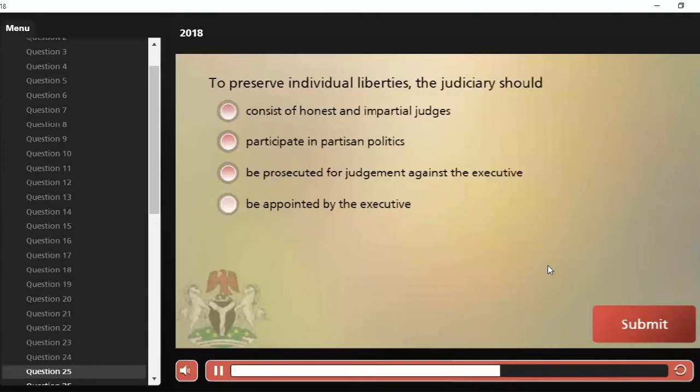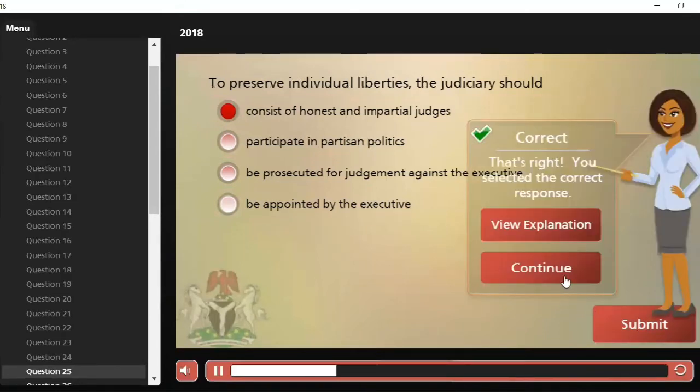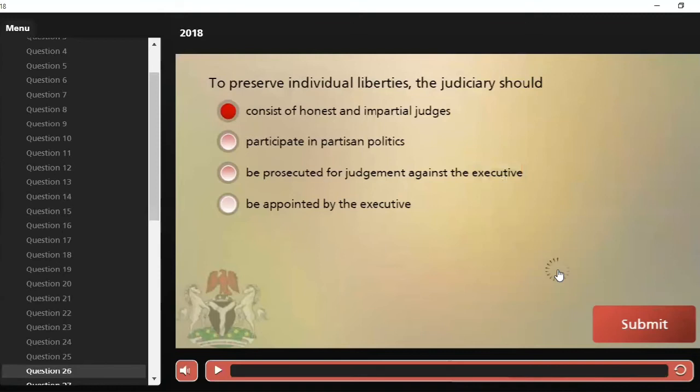Let's move on to the next question. To preserve individual liberties, the judiciary should A, consist of honest and impartial judges, B, participate in partisan politics, C, be prosecuted for judgment against the executive, and D, be appointed by the executive. Our correct answer is A. Clearly, the judiciary should consist of honest and impartial judges, and this will help preserve individual liberties.